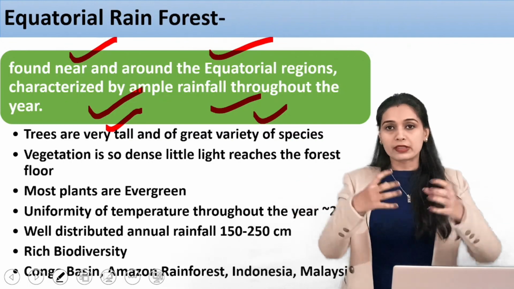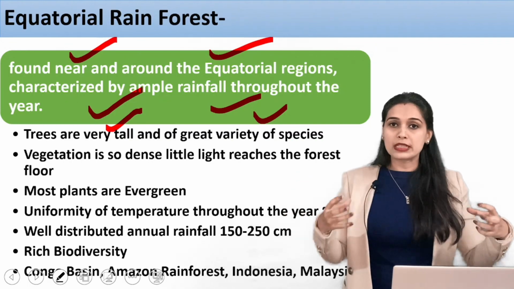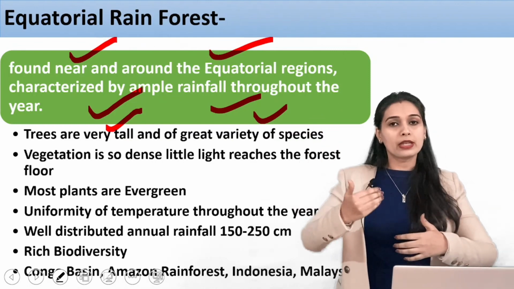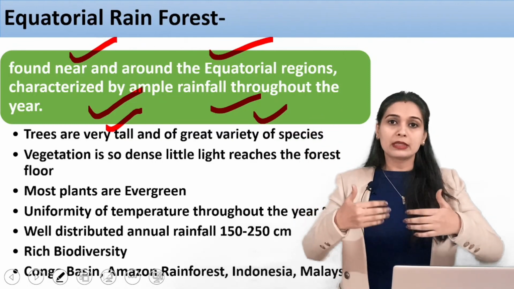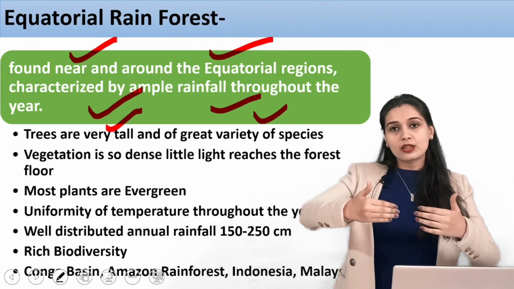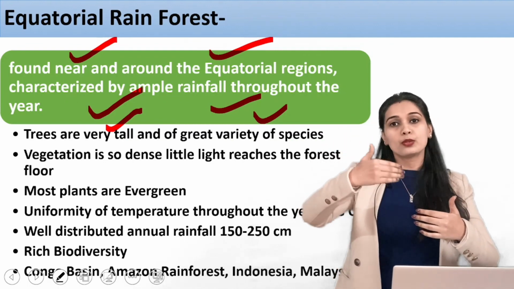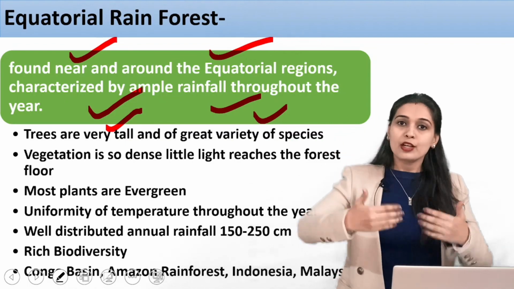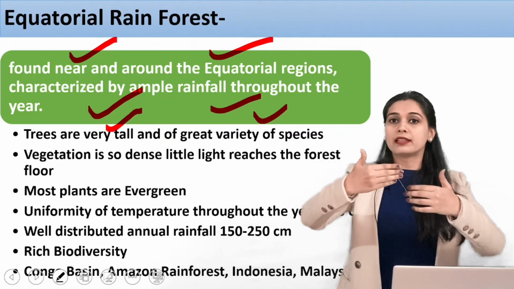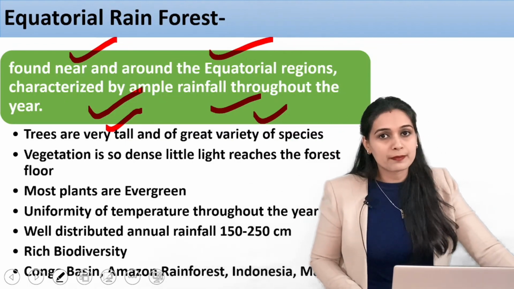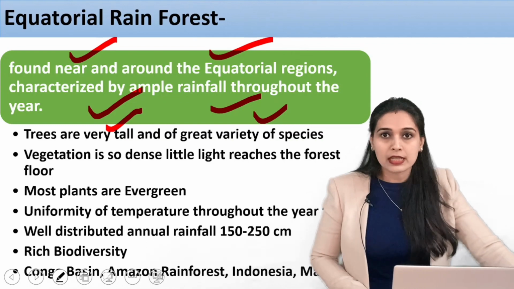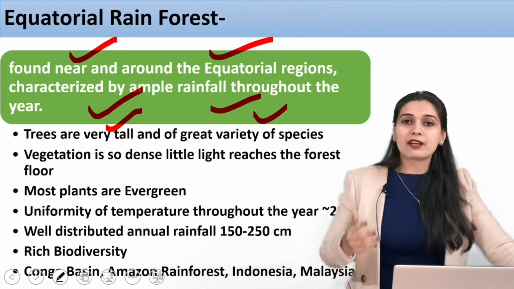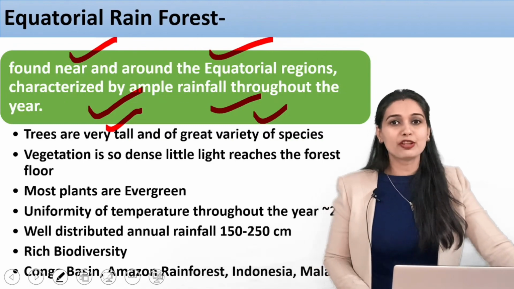We are talking about variety of species. So if there are a lot of trees, every tree will fight for sunlight. In the meantime, what will they do? They will increase their height. They will adapt to that area. They will increase their height so that they get more sunlight. So they are fighting for sunlight. That is why they are very, very tall in these equatorial rainforests, and nutrition is very good there. So that is why they are well fed in terms of food.